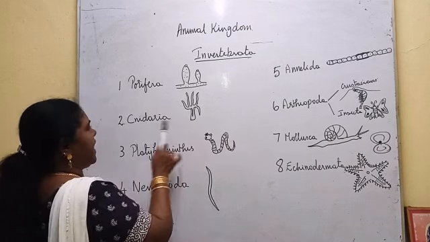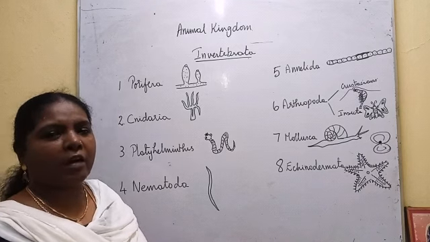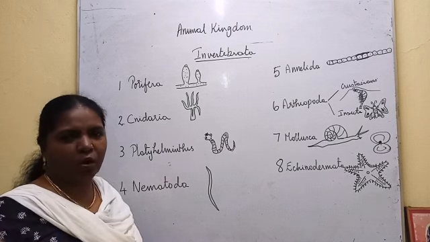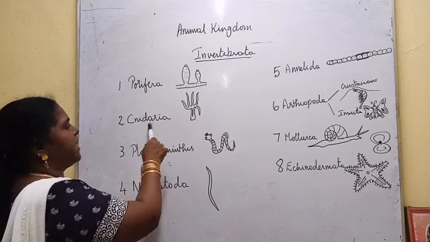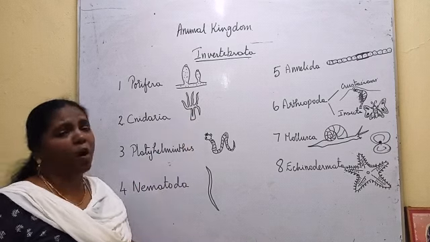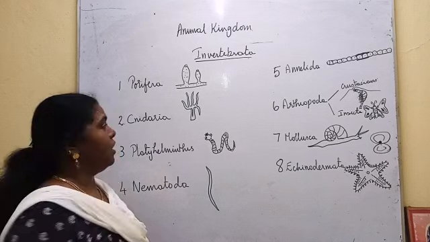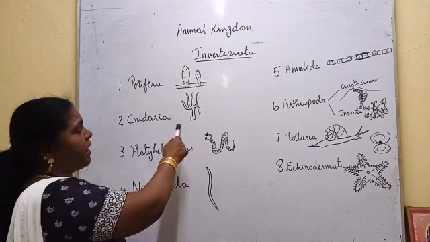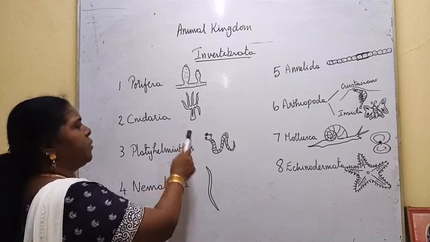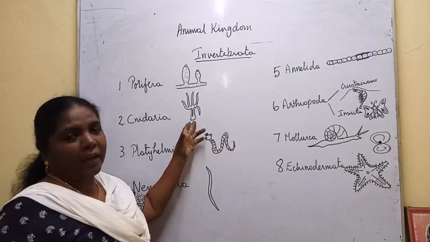The next one is Cnidaria. Here it shows two layers in the body wall, ectoderm and endoderm. Mesoderm is just seen as a single layer, mesoglea. Hydra is an example for Cnidarian. And these Hydra move with the help of tentacles. It reproduces sexually as well as asexually. So tentacles, organ system, it will come under organ system. So it has two layers in the body wall, moves with the help of tentacles and reproduces through budding.